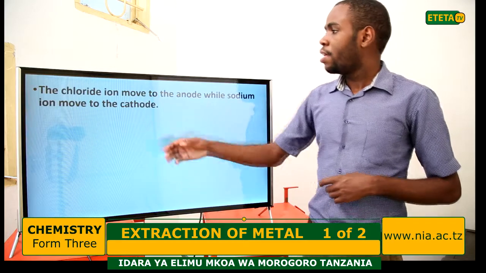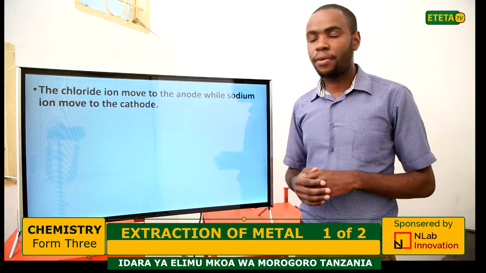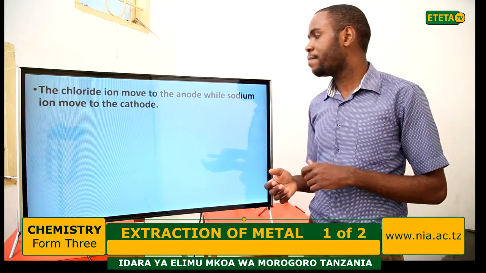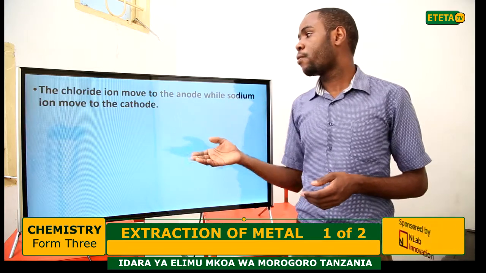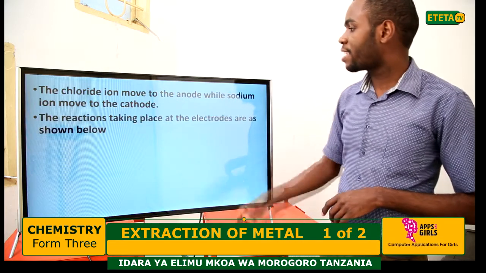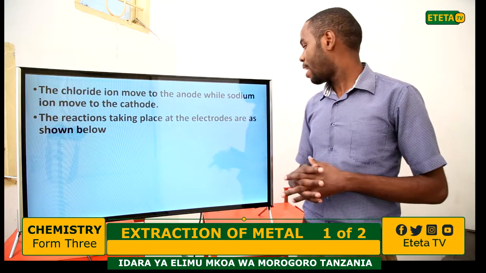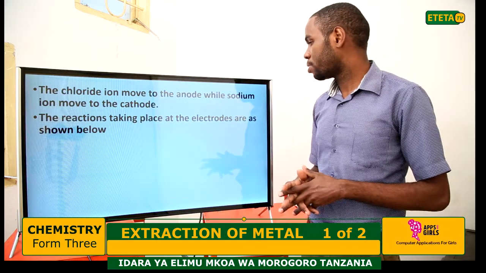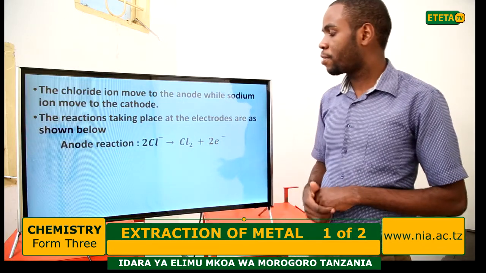So the chloride ion moves to the anode and liberates chlorine gas, while the sodium ion moves to the cathode and liberates sodium metal. Now let us look at the reactions taking place at the electrodes, as shown below.